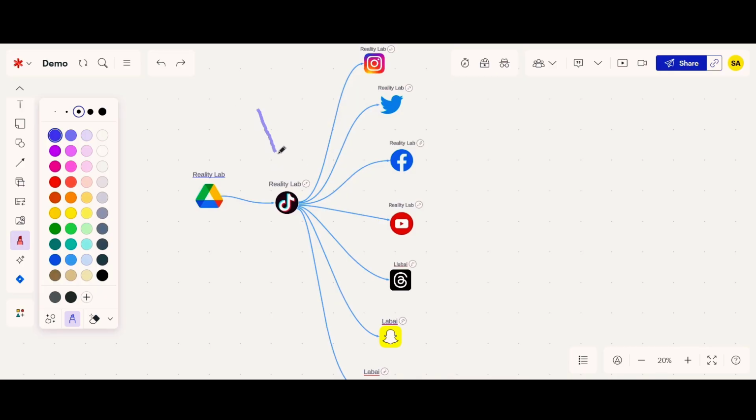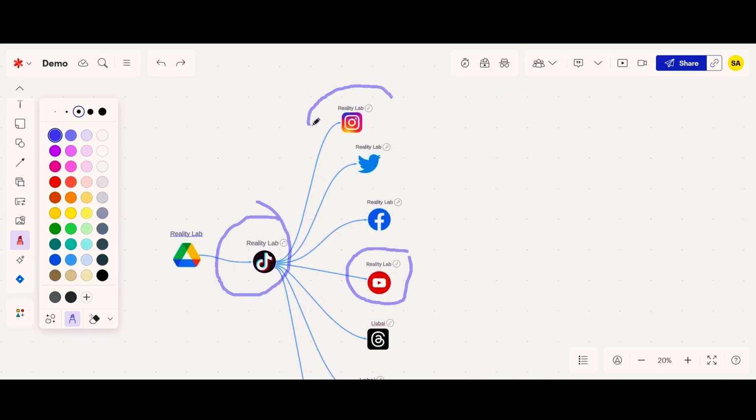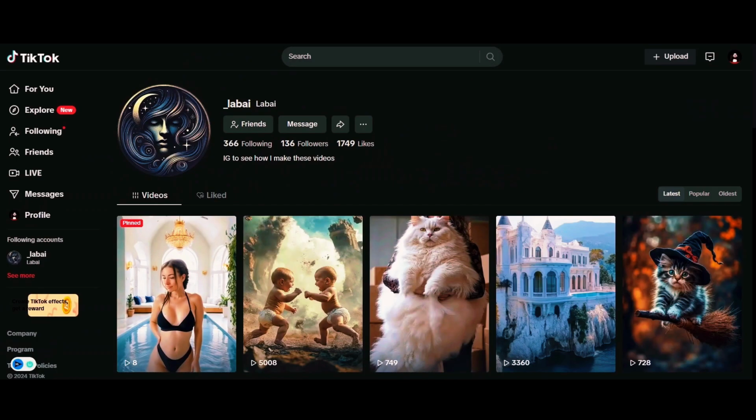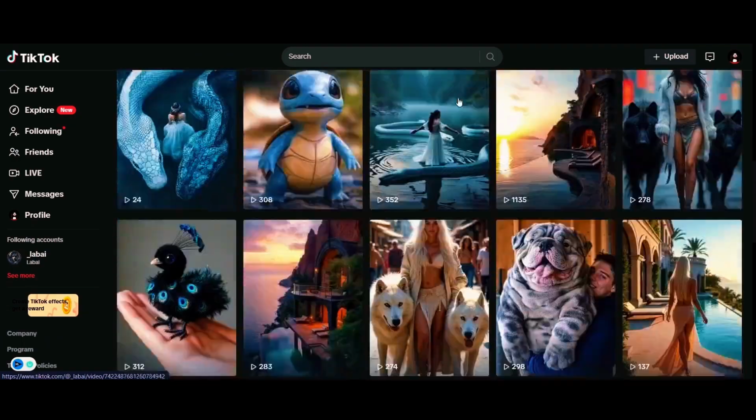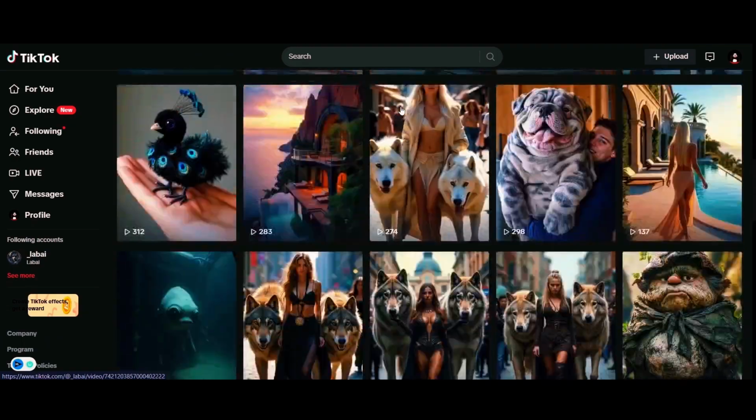So in this scenario, TikTok would be considered my main account or my primary account. It's completely up to you what you decide to use as your primary account or your main account. Generally, you're going to want to be using either TikTok, YouTube, or Instagram as your primary account. And so during this testing phase, you're essentially just posting all kinds of random content on the account.